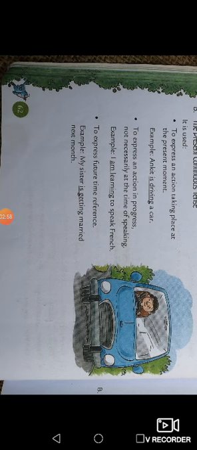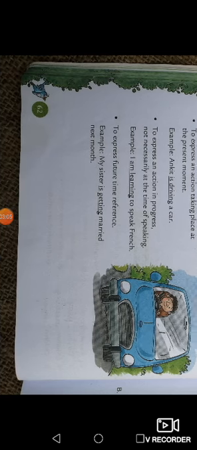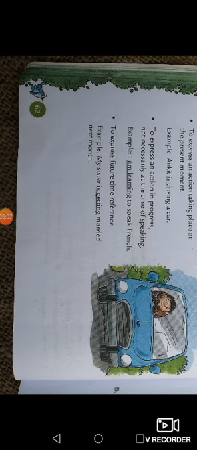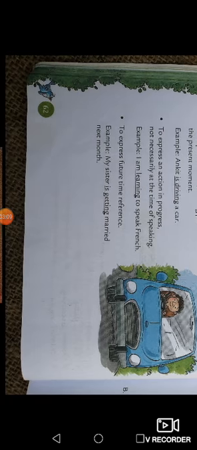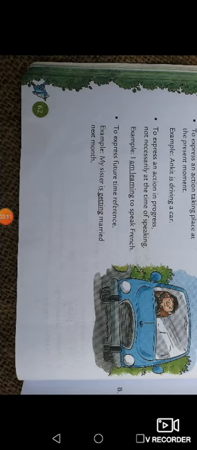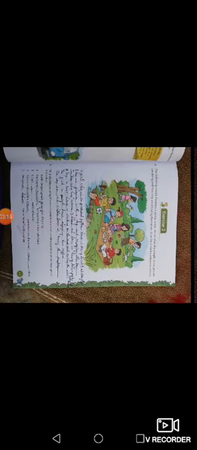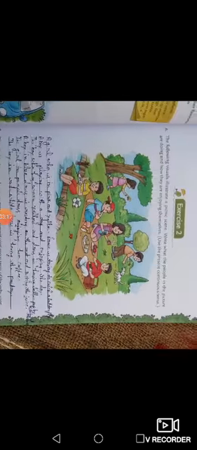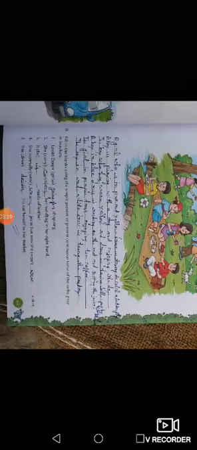Is, we use with the singular subject, while with the plural subject we use are, and with subject I we use am. As you can see with the second example, I am learning to speak French. This is the exercise.